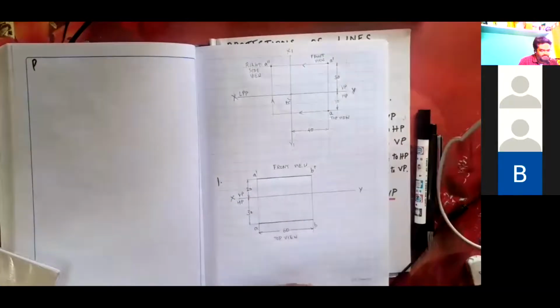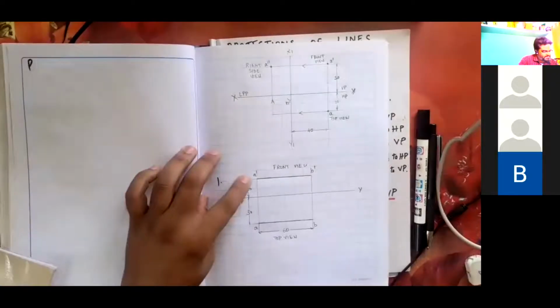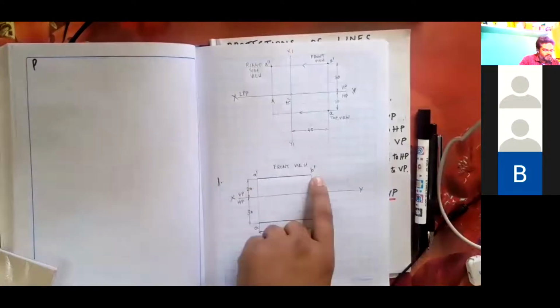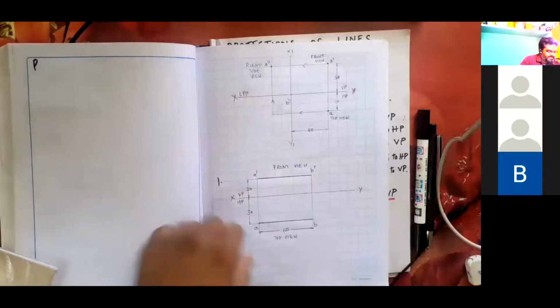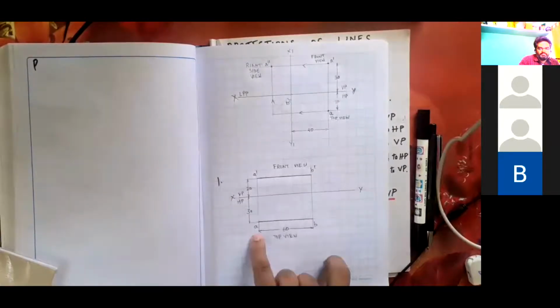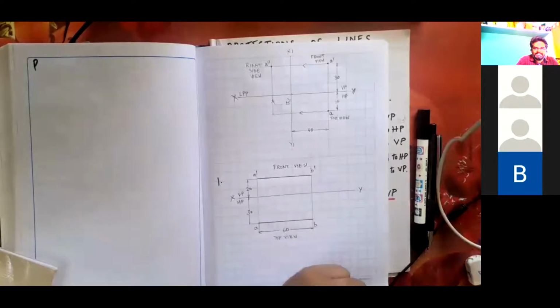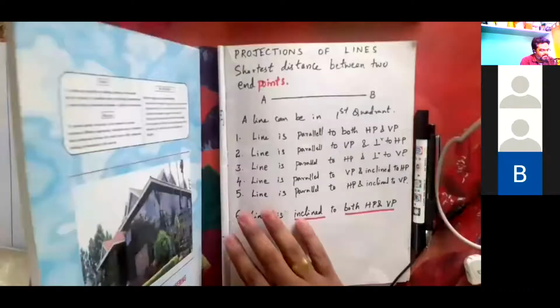A dash is the front view of one endpoint of a line. B dash is the name of the front view of endpoint B. Similarly, A is the top view of endpoint A, and similarly the top view of B. With these conditions, we'll move on to the next condition. We'll see what is the next condition and then come back again. What we are doing here is what are the possibilities of a line in first quadrant.